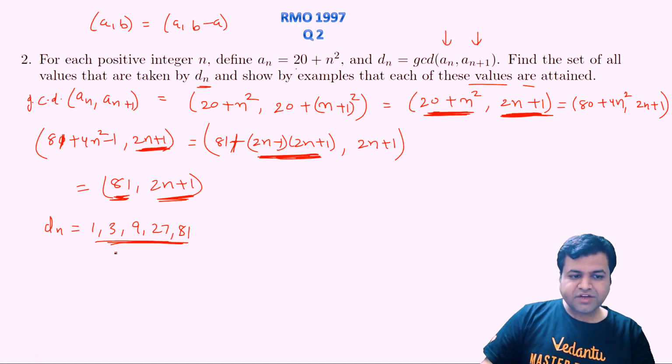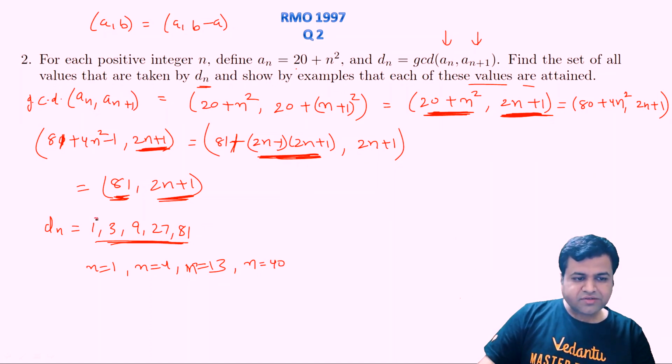3 can be achieved at, say, n equal to 1, and 9 can be achieved at n equal to 4, and 27 can be achieved at n equal to 13, right? Because 13 into 2 is 26, plus 1 is 27. Similarly, 81 can be achieved at n equal to 40.